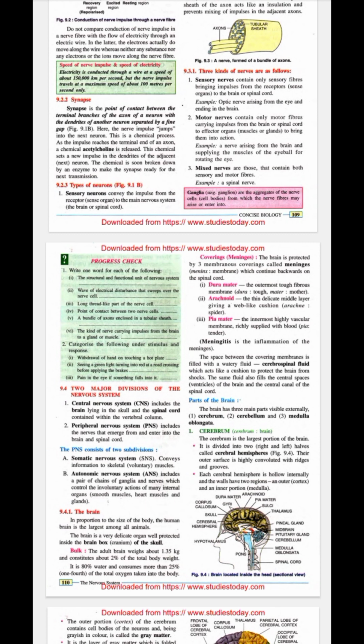Next is the cerebellum. The cerebellum is a much smaller area of the brain located at the base and under the large cerebrum. So below the cerebrum is the cerebellum. The main function of the cerebellum is to maintain balance in the body and to coordinate muscular activity.